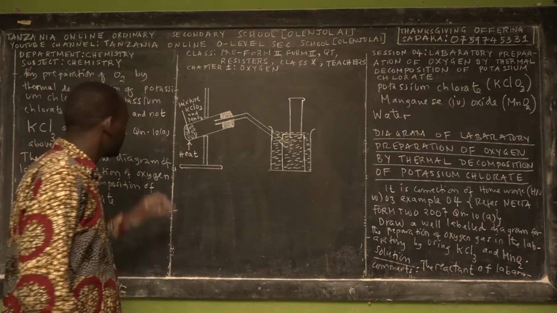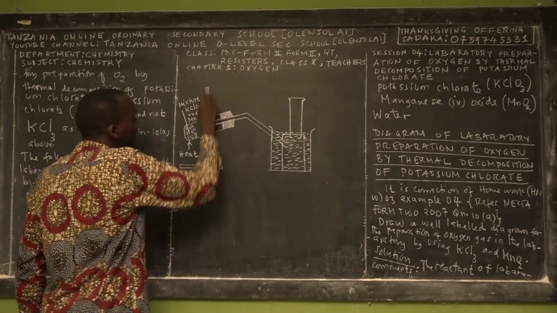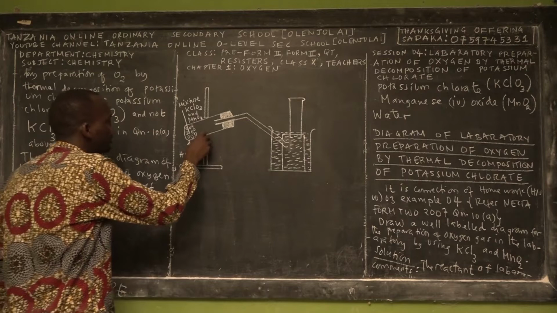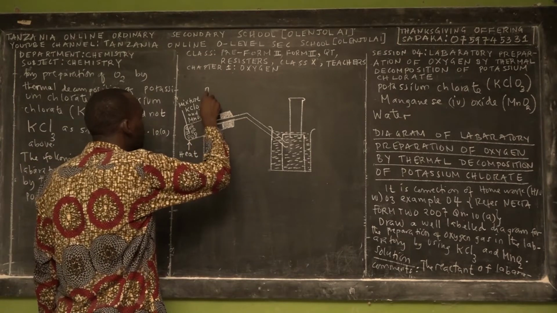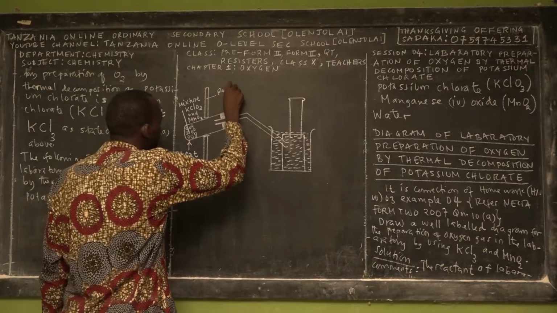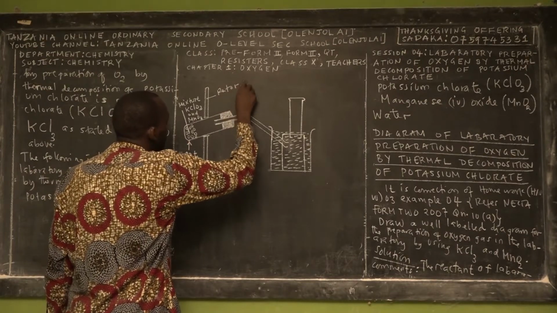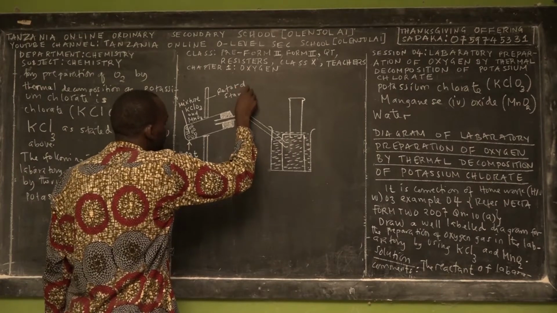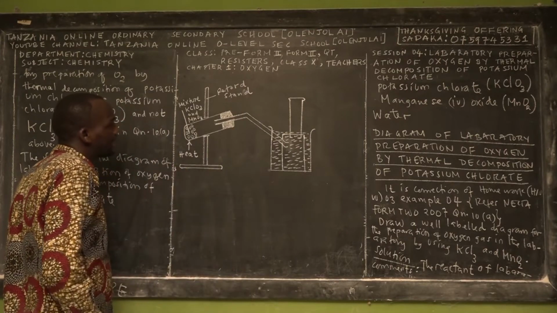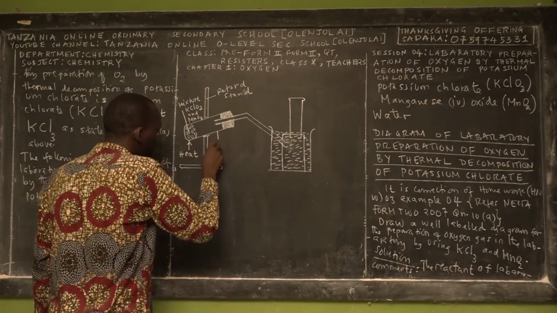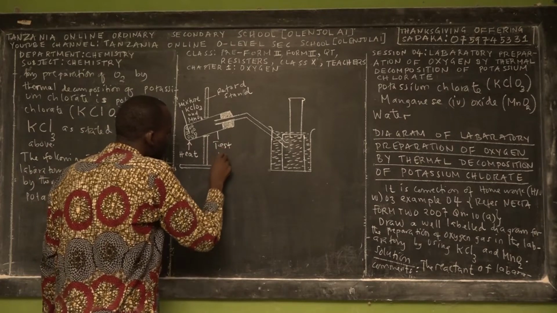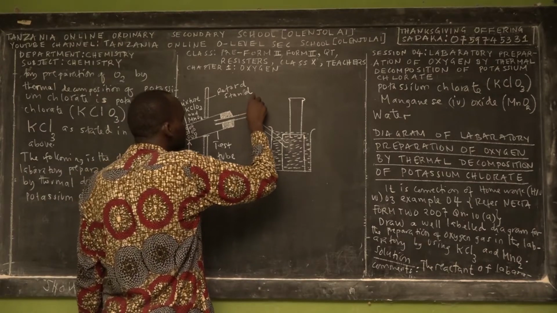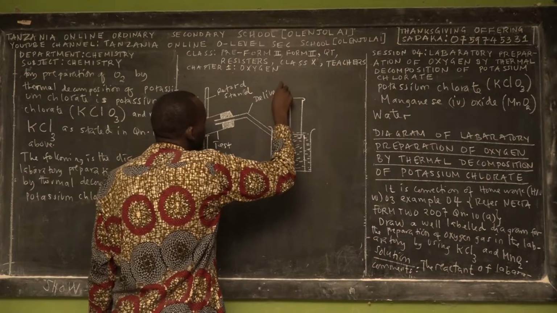So how many apparatus? Let us start with labeling apparatus first. How many apparatus did we mention? Eight apparatus, right? You remember? The first apparatus we mentioned is the retort stand. If you forgot, we talked about the retort stand in Form 1, so we have reminded you. The second one is this one, called the test tube. The third apparatus that we mentioned is called the delivery tube.